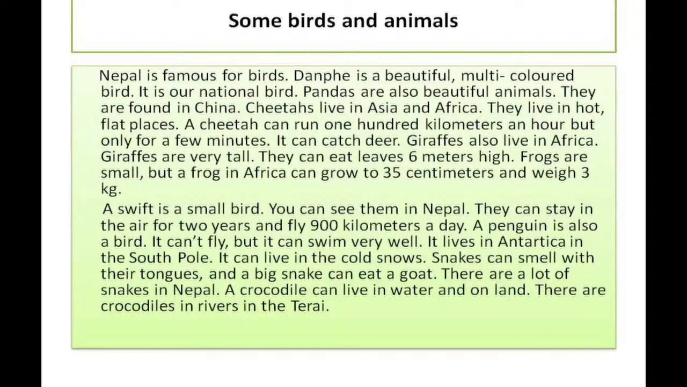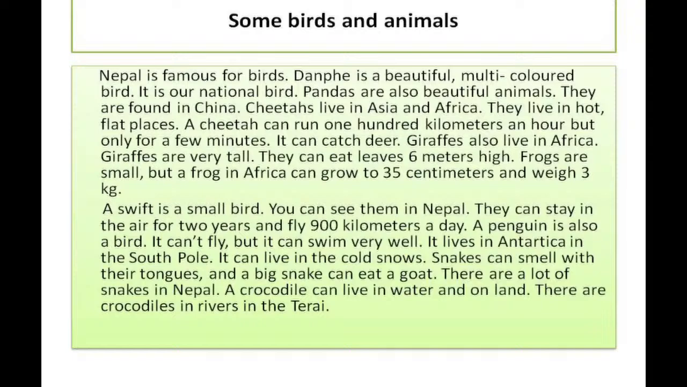And a very interesting fact about this swift is that it can stay in the air for 2 years. See, so interesting, right? It can stay in the air for 2 years. 2 years is a very, very long period. And it can fly 900 kilometers a day. 900 kilometers a day. It's not a small thing. See, 2 years it can stay in the air, and in a day it can fly 900 kilometers.